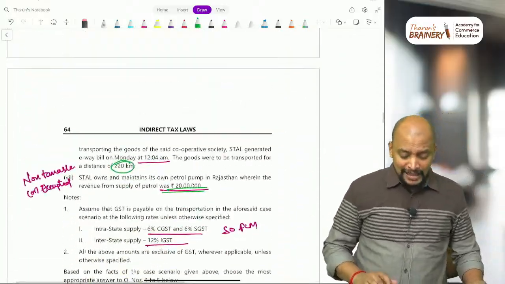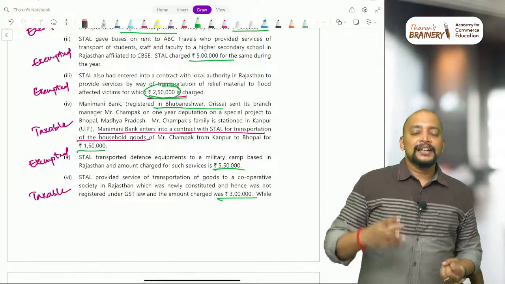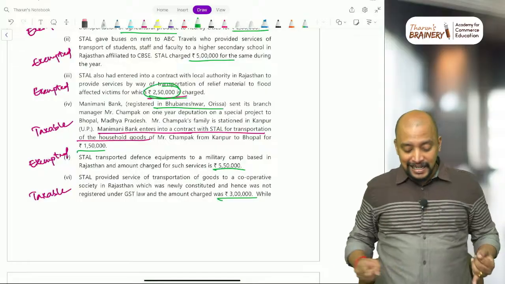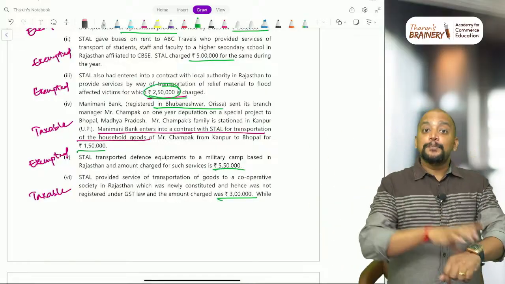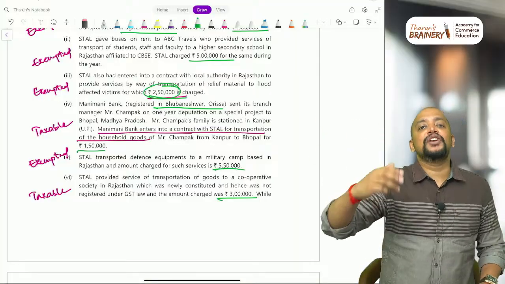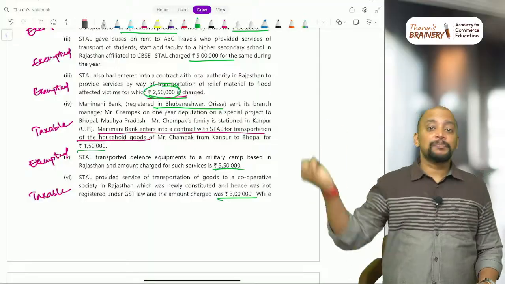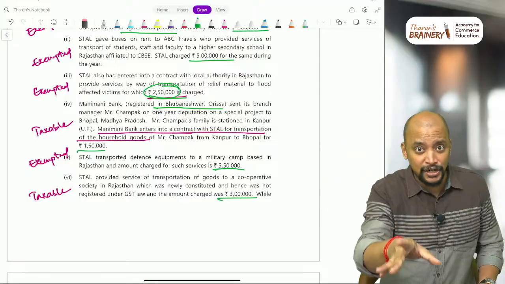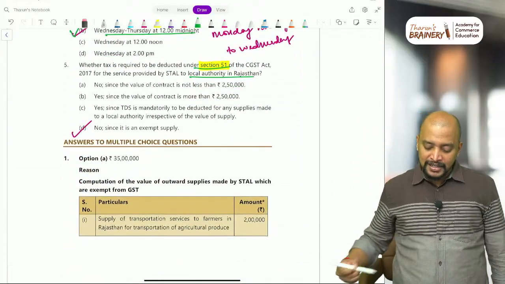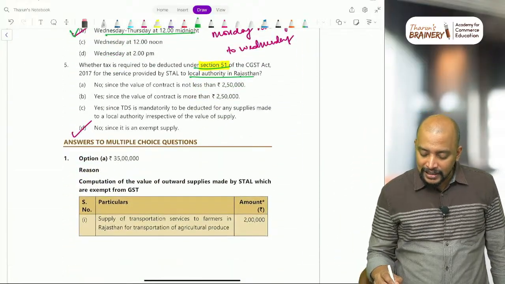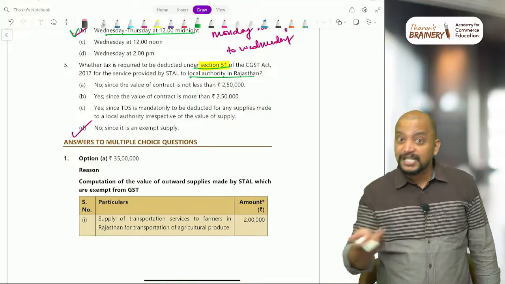So the answer is no. And moreover, it is what service? It is exempted service. So actually 2,50,000 also one point is there and exempted also one point is there. But which option is correct? Primarily, if it is exempted, we will not check the value of contract. Because both reasons, TDS not applicable, they have given both the options. Value of contract does not exceed 2,50,000, since it is an exempted supply. But which is more perfect?